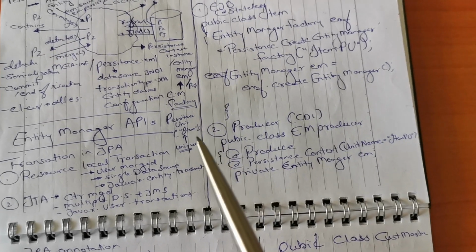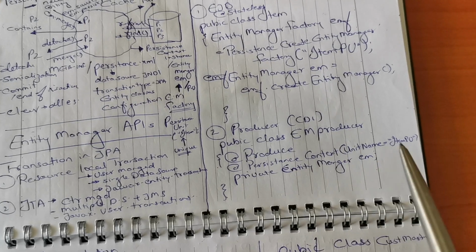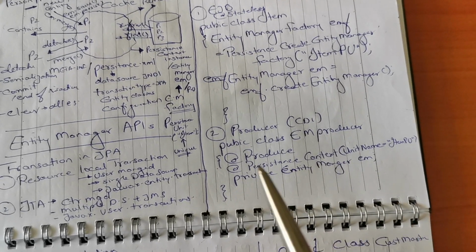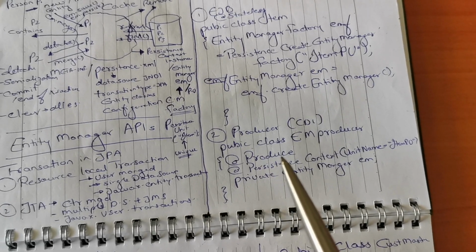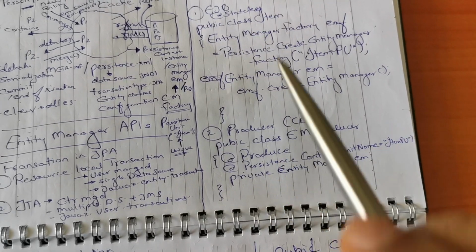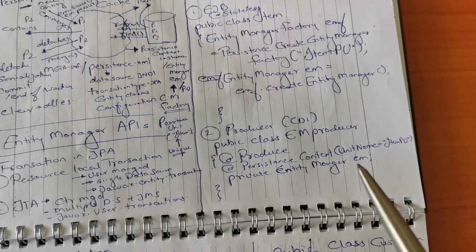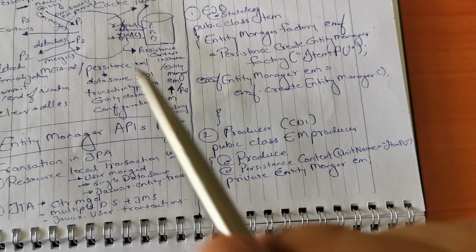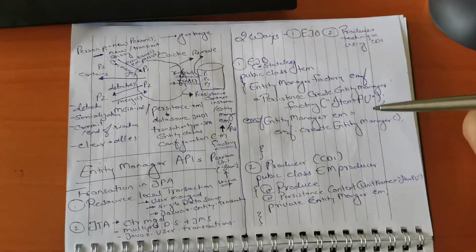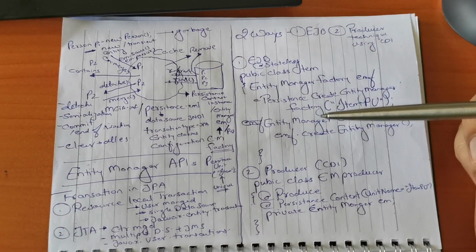As I said, this should be a unique name for our persistence unit. And then we'll simply create a private EntityManager EM. When we are using these two annotations, the compiler internally does all those jobs for us and actually creates an EM for us. Now using this EM, we can perform all these tasks. So I hope this particular concept is simple enough.